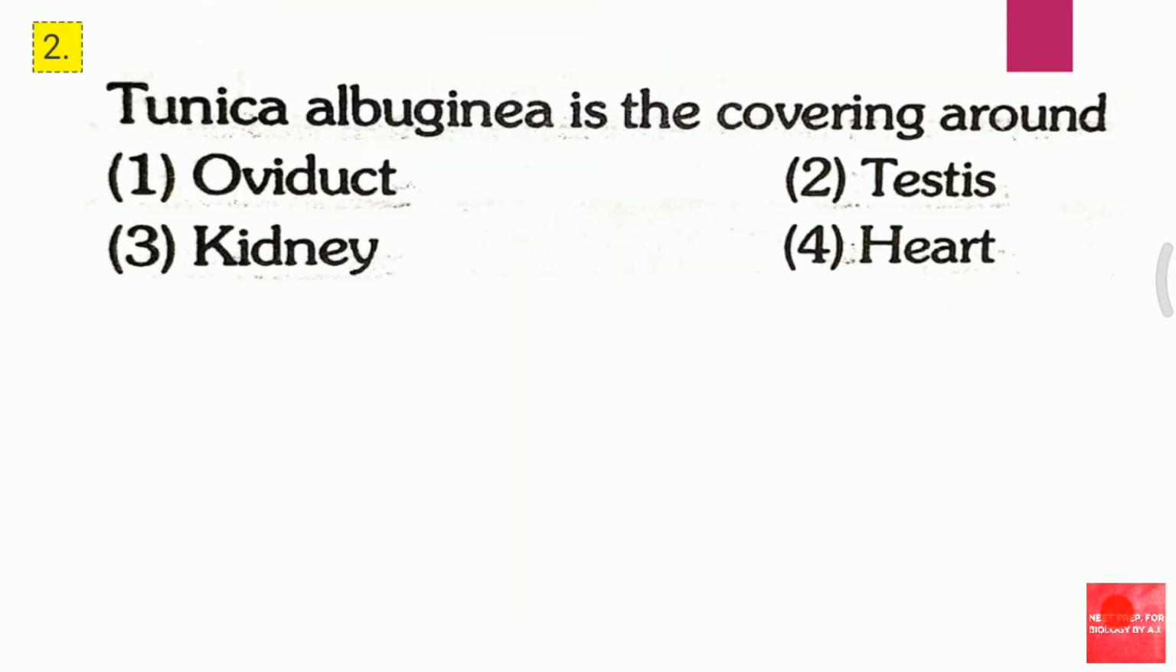Question 2. Tunica albuginea is the covering around first oviduct, second testis, third kidney, fourth heart. Tunica albuginea is the covering around. The answer for this question is second, that is testis.